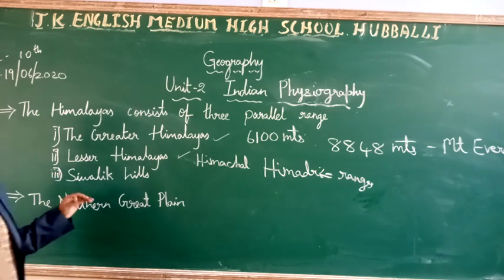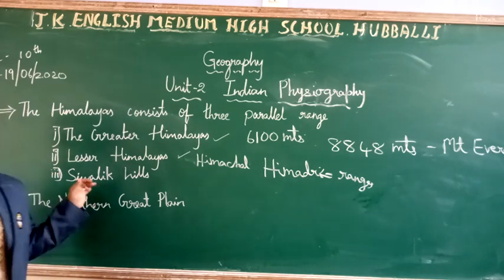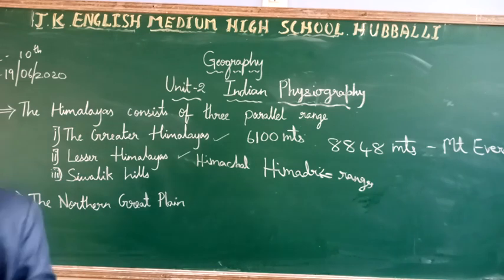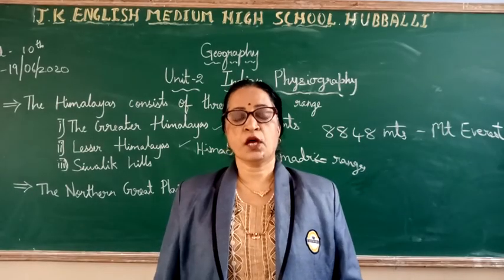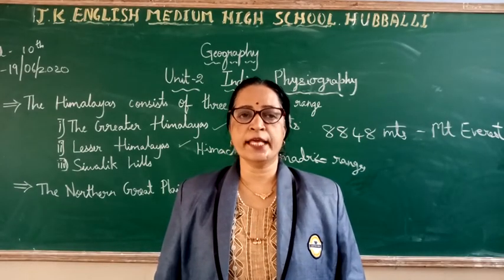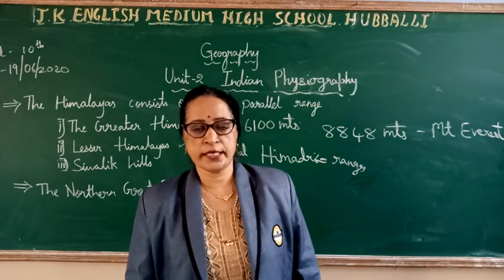Now I am going for the third one, that is Shivalik Hills. What do you know about Shivalik Hills, children?